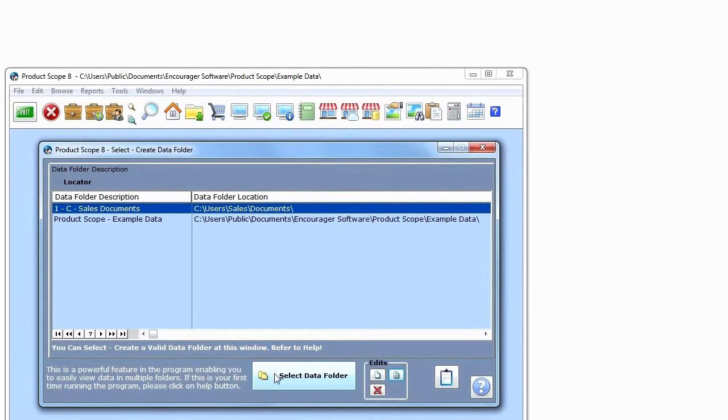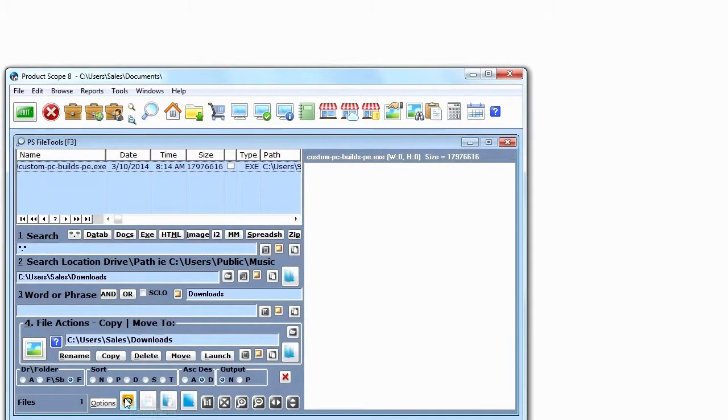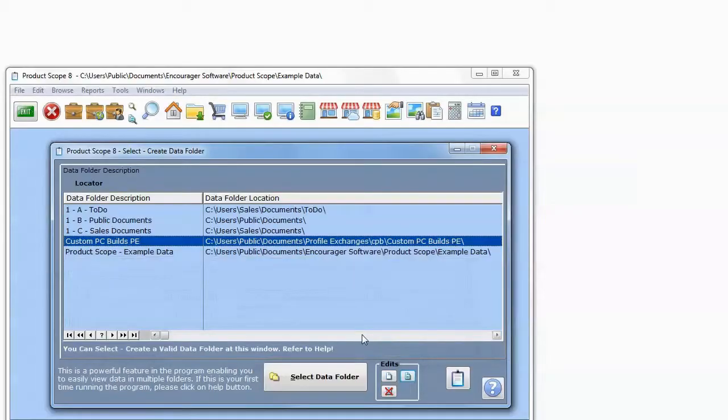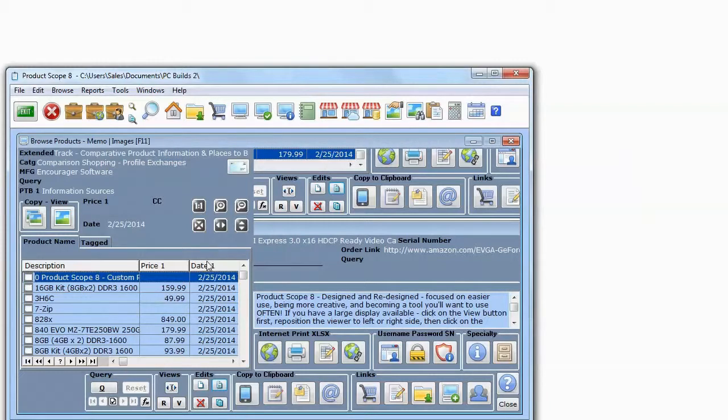We'll create a user account documents folder menu selection. In PS File Tools, we'll create a user account downloads entry. We'll install Custom PC Builds Profile Exchange data. We'll make an entry in Product Scope menu for Custom PC Builds Profile Exchange. And we'll copy Custom PC Builds Profile Exchange example files to a new folder. Now we'll begin by making a user account documents folder menu selection.